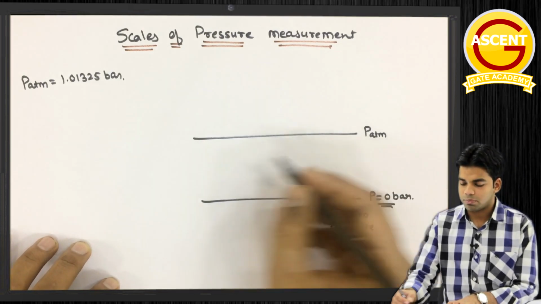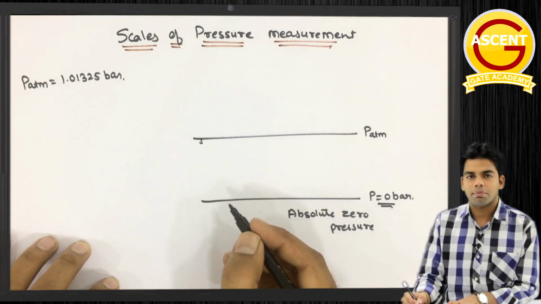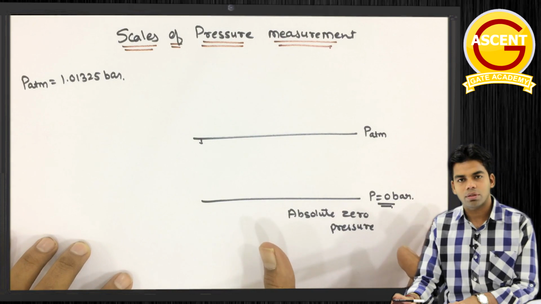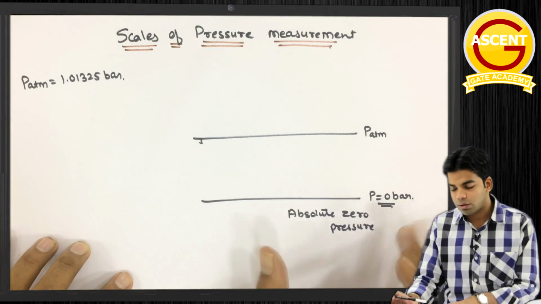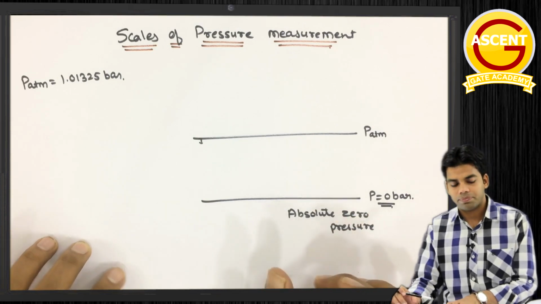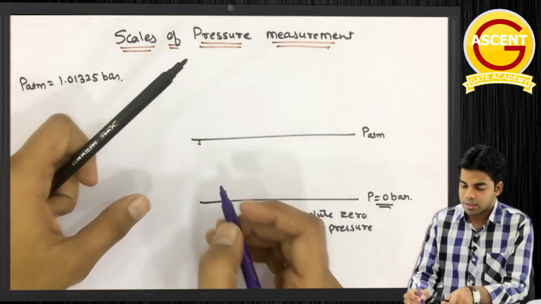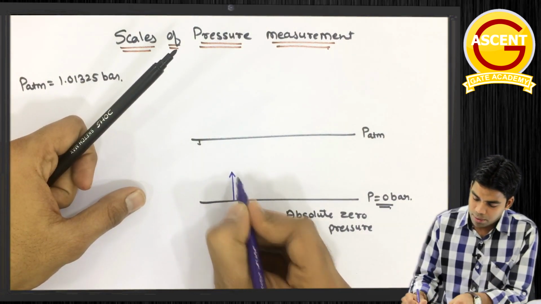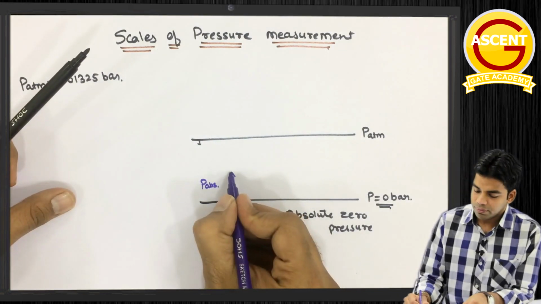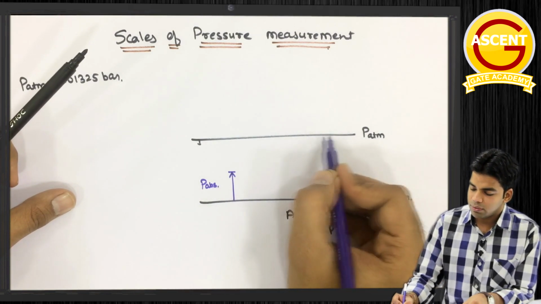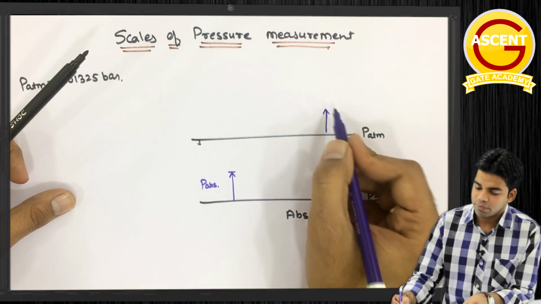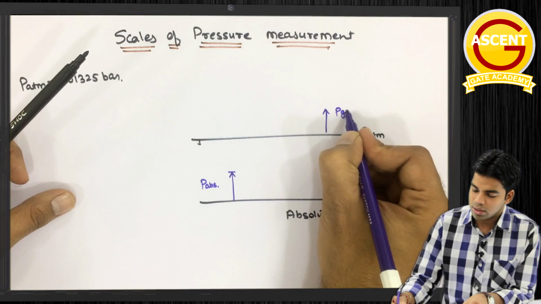Getting this? Okay, if I am decreasing the pressure below atmospheric pressure, at a point I will get pressure as 0 bar. This pressure is called the absolute zero pressure. And if I am measuring the pressure with respect to this absolute zero pressure, that pressure is called the absolute pressure. अगर मैं इस एब्सोल्यूट जीरो प्रेशर के रेफरेंस से कोई प्रेशर मेजर कर रहा हूँ, suppose I am measuring this from here, so this pressure will be called the absolute pressure. Getting this? And if I am measuring this with respect to atmosphere, if I am taking the atmospheric pressure as reference, as datum, और इसके reference में अगर मैं pressure measure कर रहा हूँ, this pressure is called the gauge pressure.